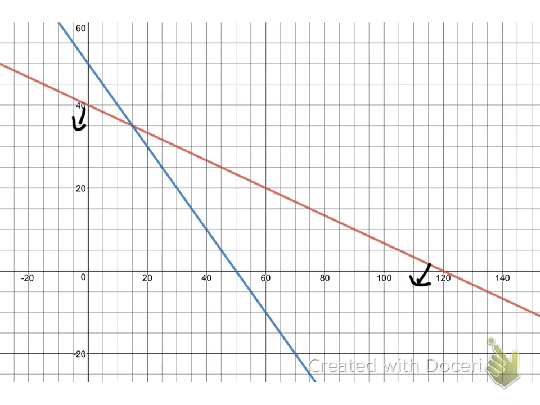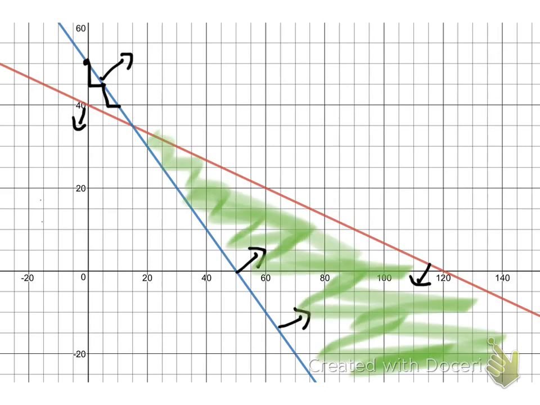The blue line is our new line. I had a y-intercept of 50, and then from there I went down 1 over 1 and plotted those points. This one had greater than, so this one, the blue line, I'm going to shade above. So right now, if I was just to shade it now, it would be this section here. But we still have 3 more inequalities to add.